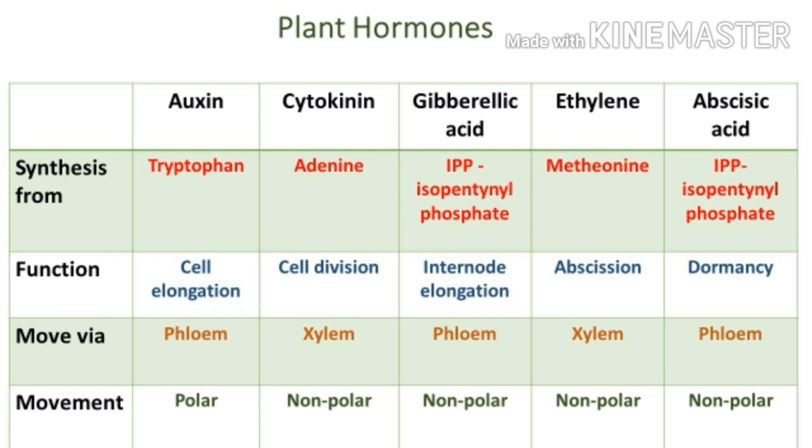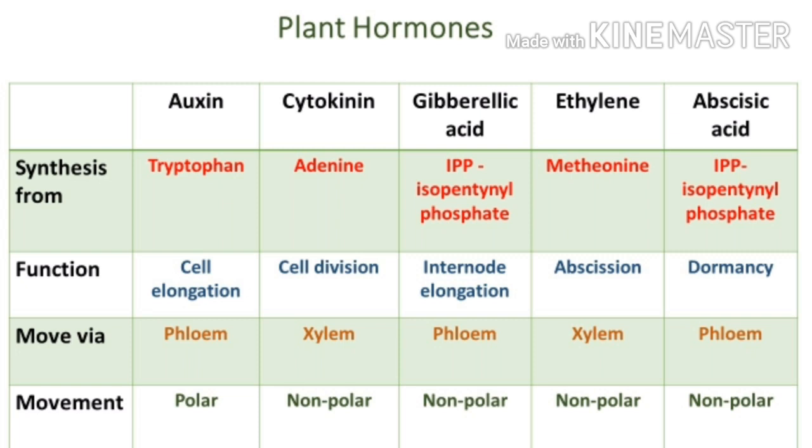Then the fourth hormone is ethylene, and it is synthesized from methionine. Methionine is also an amino acid, and the main function of ethylene is abscission. We will discuss later what abscission is. Then it moves via xylem, and its movement is also non-polar. The last one is abscisic acid, and it is also synthesized from isopentenyl phosphate, that is IPP, and the function of abscisic acid is dormancy. Then it moves via phloem, and its movement is also non-polar.